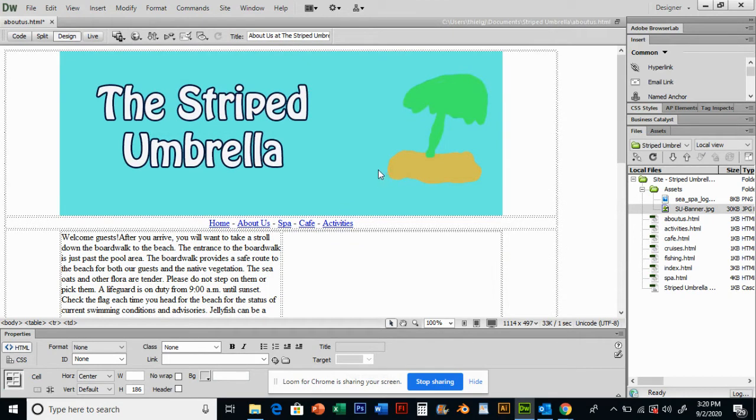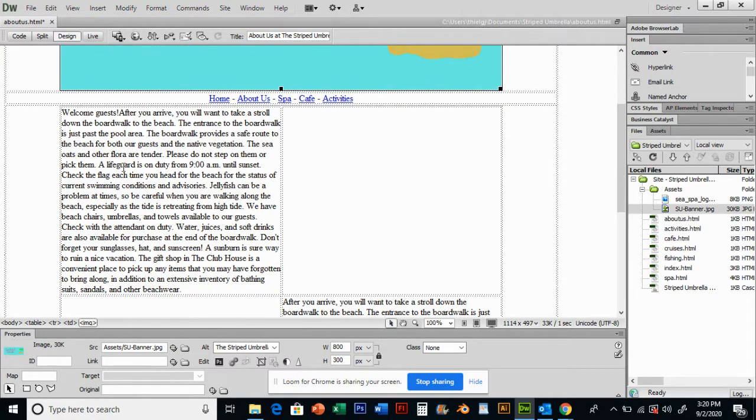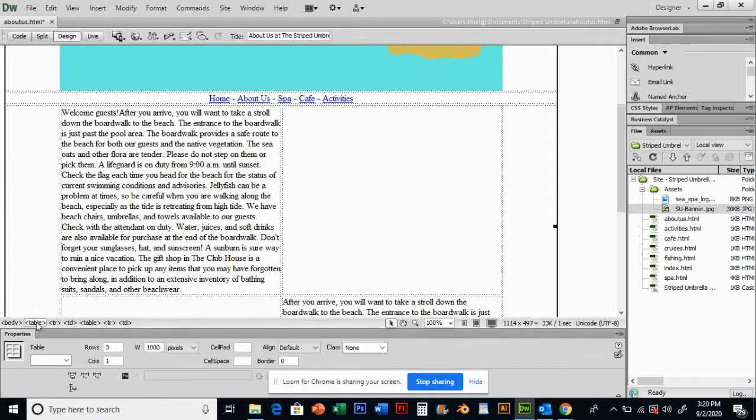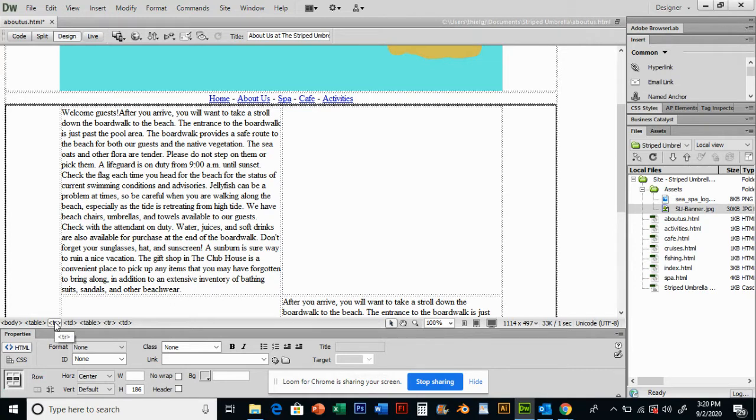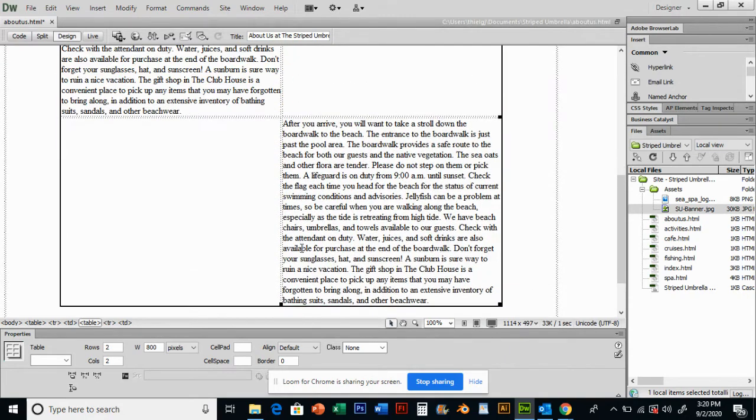But now you'll also see, click on the striped umbrella banner. Click in the paragraph welcome guests, and you're going to see what are called meta tags. And you have 2 sets now. Okay, you have table, which is the master table. TR tells you what row you're in. TD tells you what cell you're in, which is going to be the same thing when you only have 1 column. The second table will be your nested table.